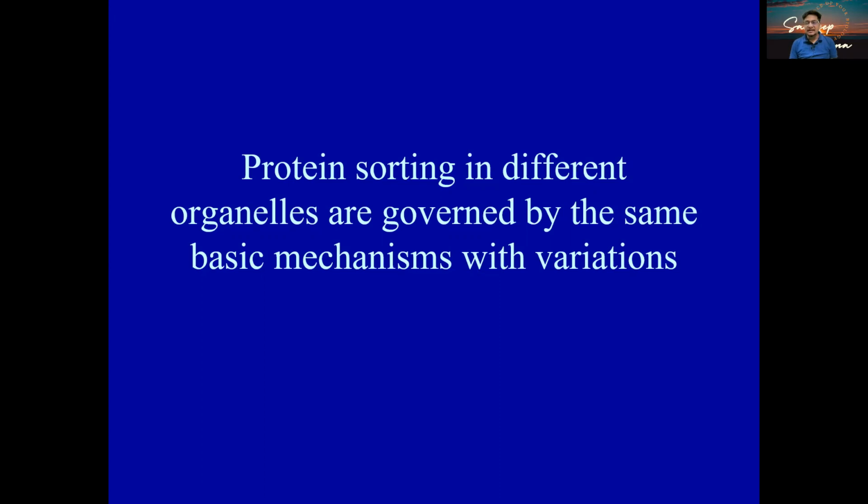For example, from the ER, it might go to the Golgi apparatus. From Golgi, it can go to the lysosomes, or it can go to the plasma membrane, or it could be secreted out. So this is our today's topic. Let's talk about exactly how this is going to happen. As you know, the slide says it is the same basic mechanism that is going to be followed.